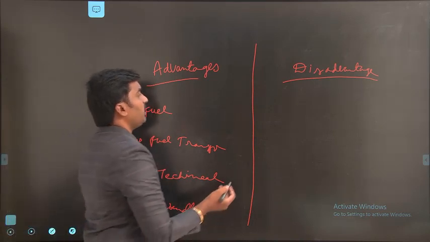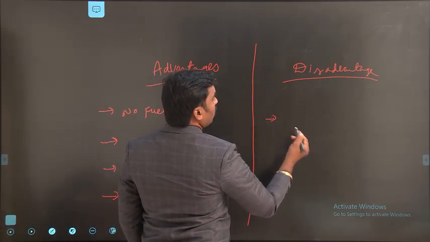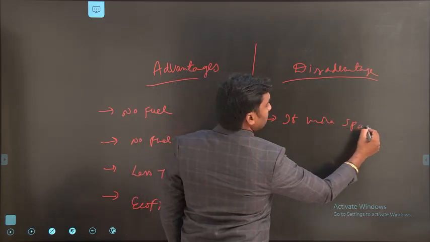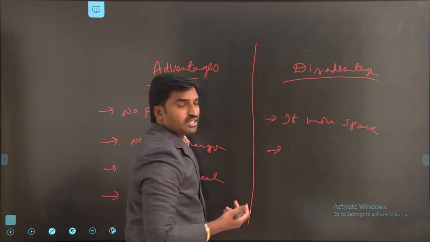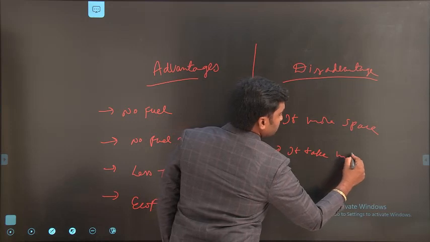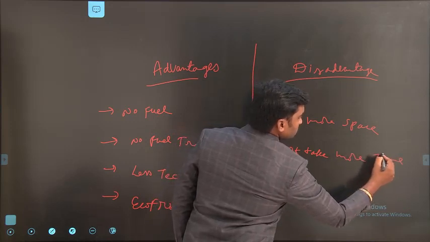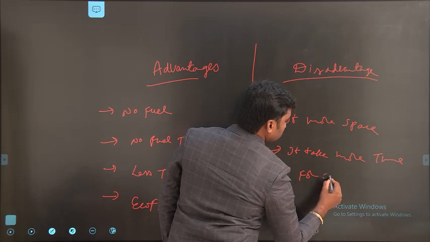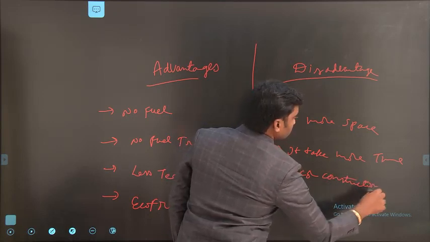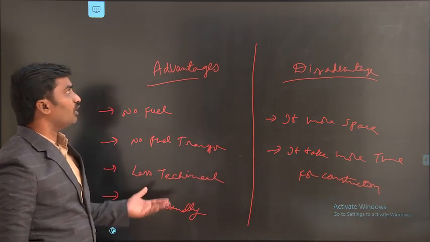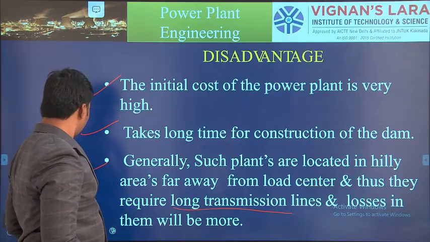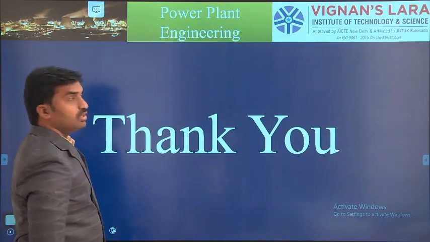Okay. At the same time, we have some disadvantages also. It occupies more space, and it takes more time for construction. Okay, so these are the main advantages and disadvantages of a hydroelectric power plant. Okay, thank you.